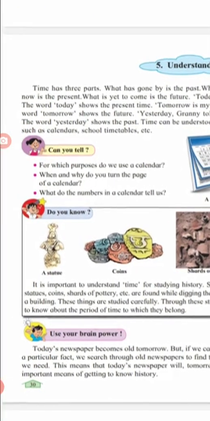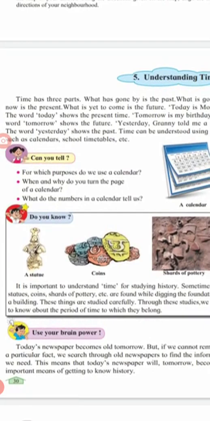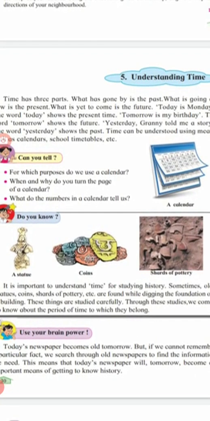Do you know the column box? There are three pictures shown there: a statue, coins and shards of pottery. Okay children? Now why are these pictures shown? They tell us something about the past. First picture is a statue. Second picture is coins. Third picture is shards of pottery.